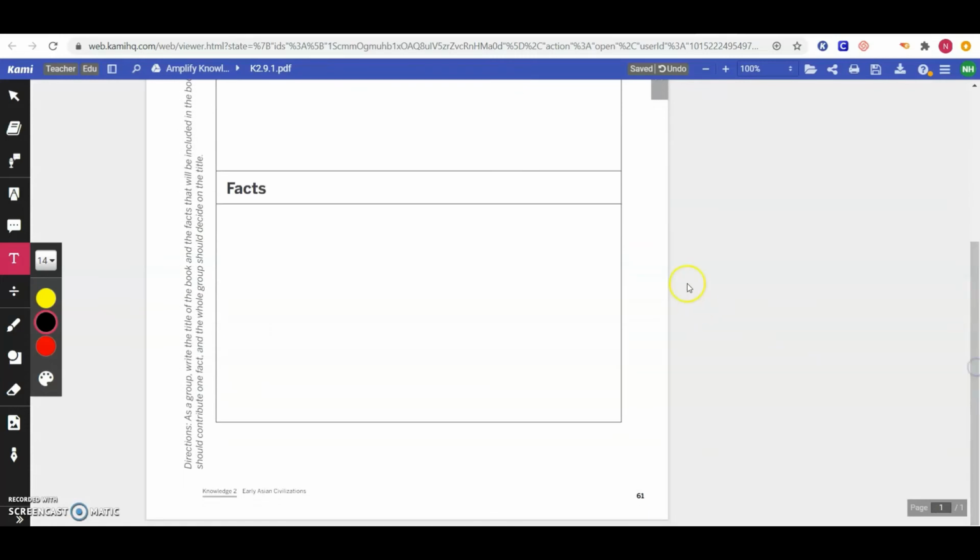The next section of our planning guide is facts. Here we're going to write down our facts that we learned about writing and paper and calligraphy in ancient China, so we don't forget as we go through our lessons and keep working on this. On this one, I want you to write down as many facts or as many things you can remember. I need at least 5 facts about things that you learned about writing, paper, and calligraphy in ancient China.